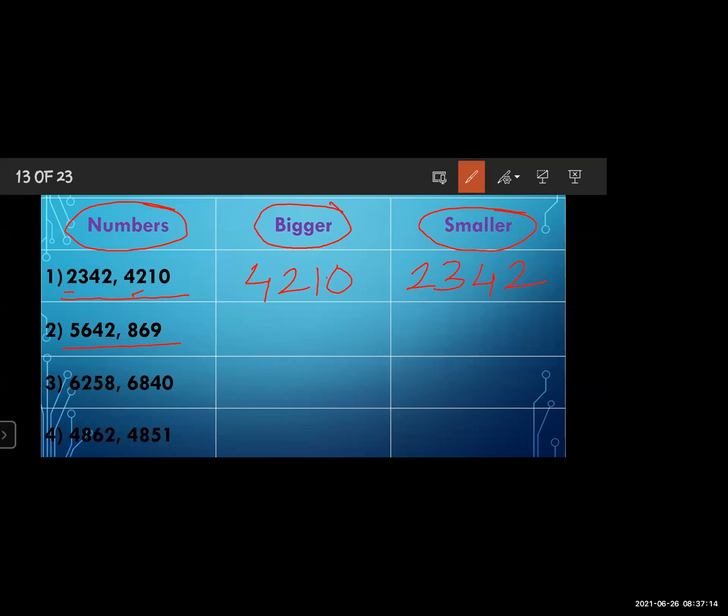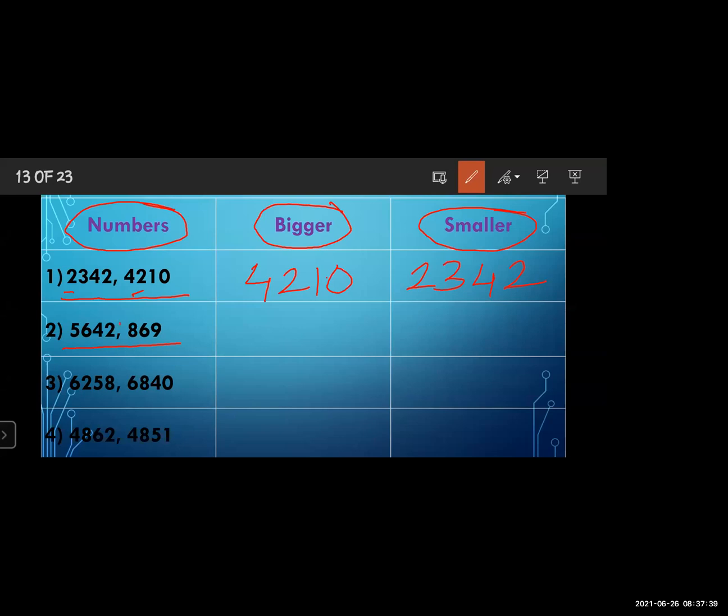In the second example, the first number has how many digits? 4 digits. And the second number? 3 digits. So it is very easy. Which is the bigger? 5642. Yes, very good.